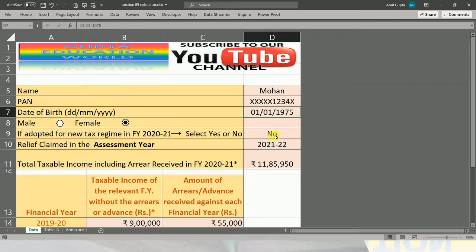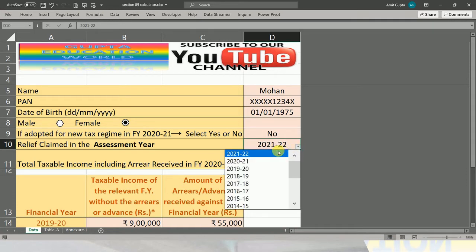And here, if you have chosen the new tax regime in financial year 2021, then click yes, or if you have not chosen the new tax regime, then select no. And here you have to select the assessment year for which you want to calculate the tax liability. Here we have selected 2021-22 for the period ending March 31st, 2021.